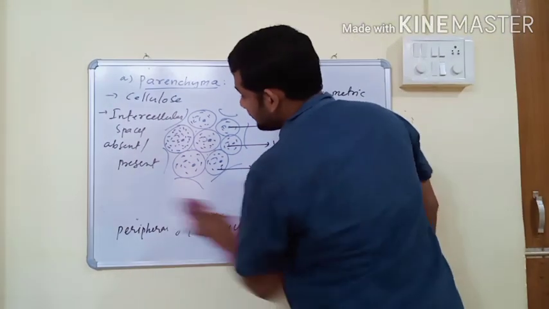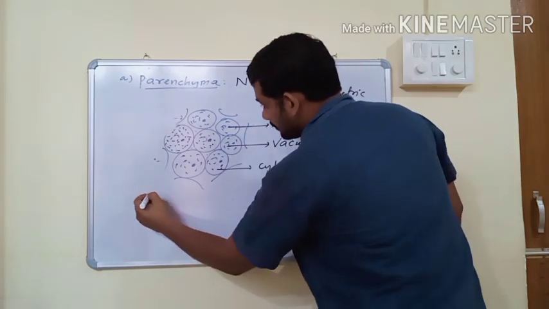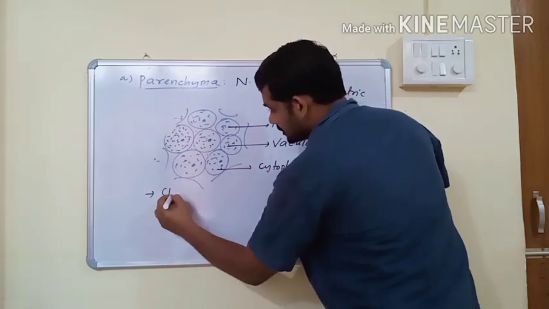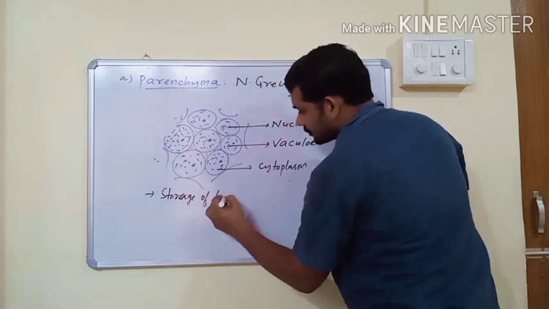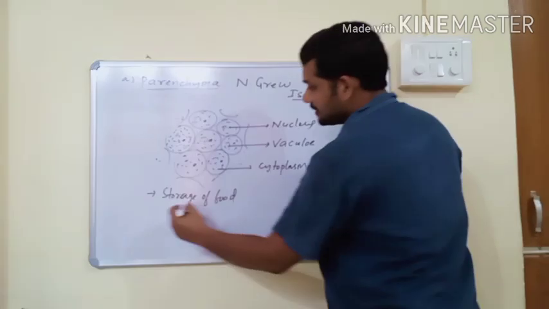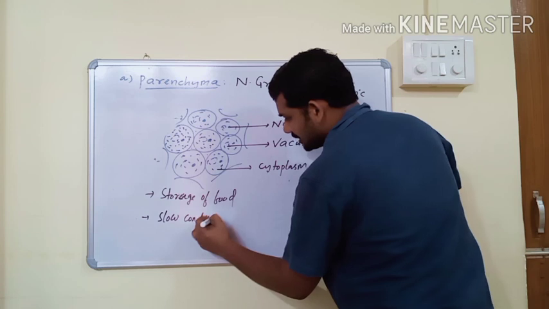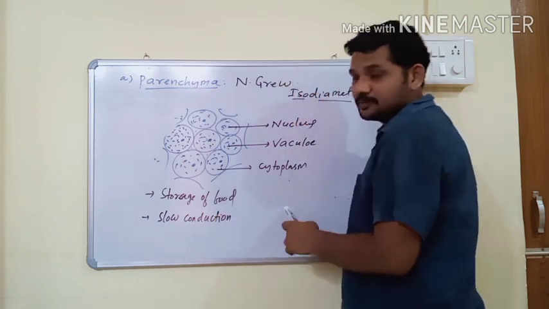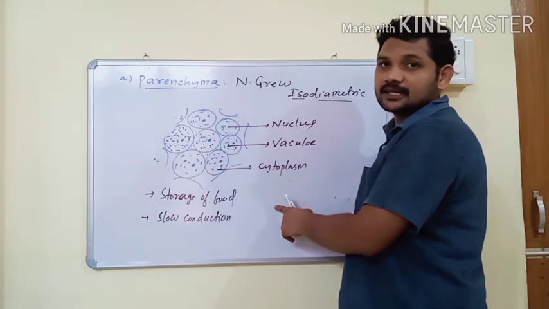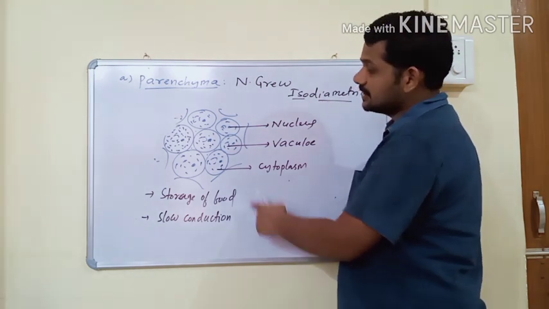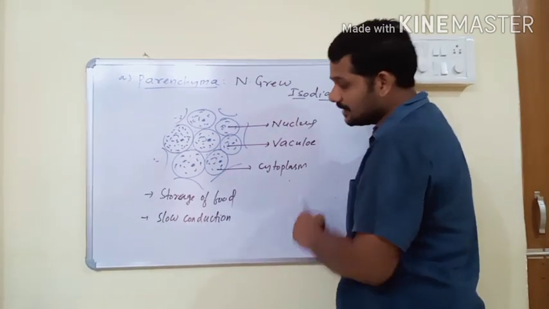And parenchyma helps in, what are the main important functions of parenchyma? The parenchyma tissue helps in storage of food material, and it also helps in slow conduction of water and minerals and food material. Usually water and minerals are conducted by xylem and food material is conducted by phloem. But in some cases, the parenchyma also helps in slow conduction of water, minerals and food material.